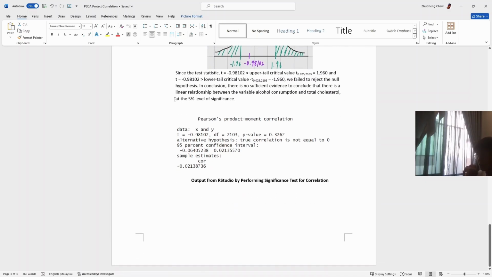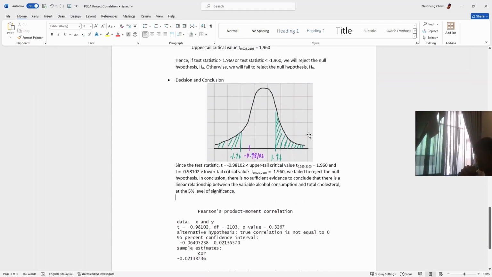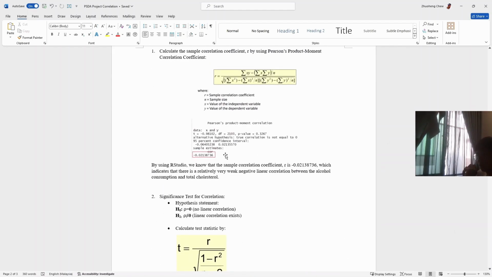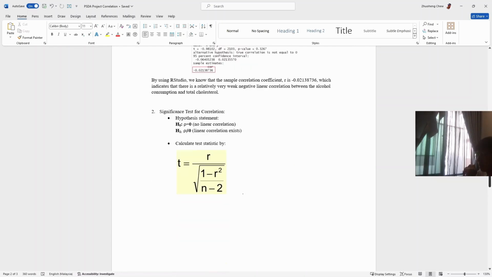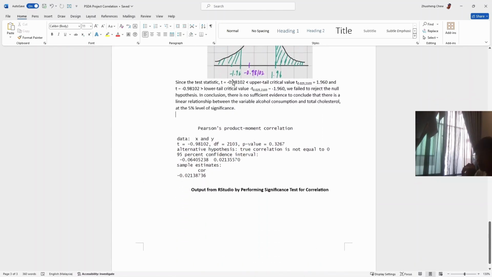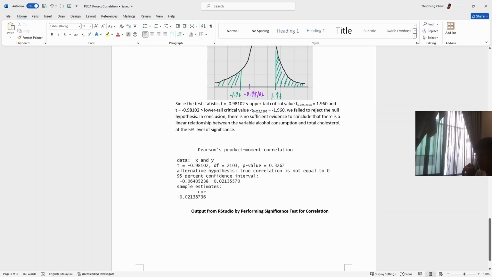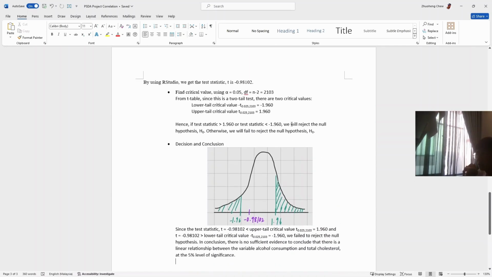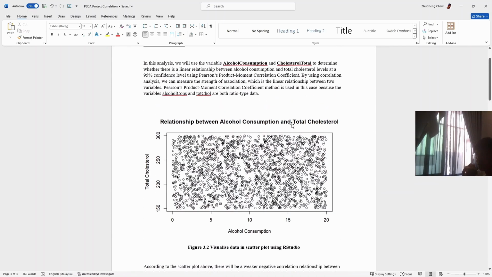This is the output from my RStudio, so I show it here. In conclusion, according to the small r, the sample correlation coefficient I calculated, there is a very, very weak negative linear correlation, which means the more alcohol consumption of the patient, the less total cholesterol of the patient. But what we get in conclusion is that there's no sufficient evidence to conclude a linear relationship between alcohol consumption and total cholesterol at the 5% level of significance. So unfortunately, we fail to reject the null hypothesis. That's all for the correlation test. Thank you.